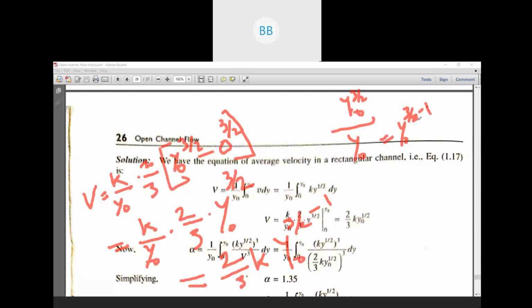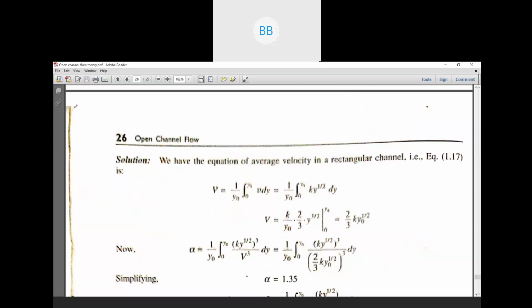So it will be again 2 by 3 multiplied by k multiplied by y naught to the power 1 by 2, so half. Understood? So your ultimate expression will be 2 by 3 k into y naught to the power half. So here you see, this is your final expression for your average velocity.